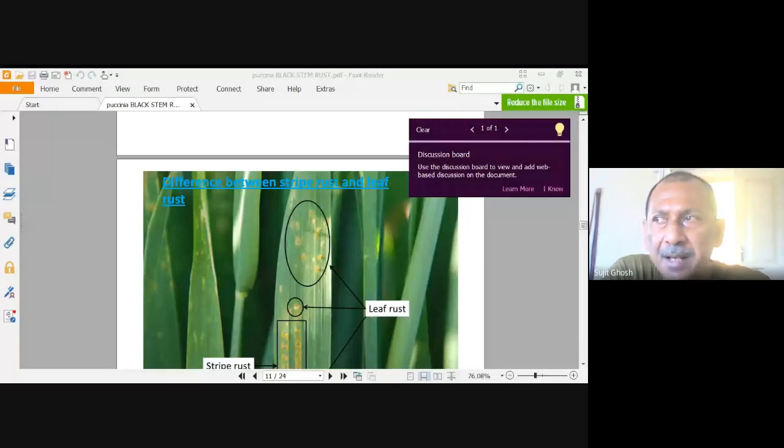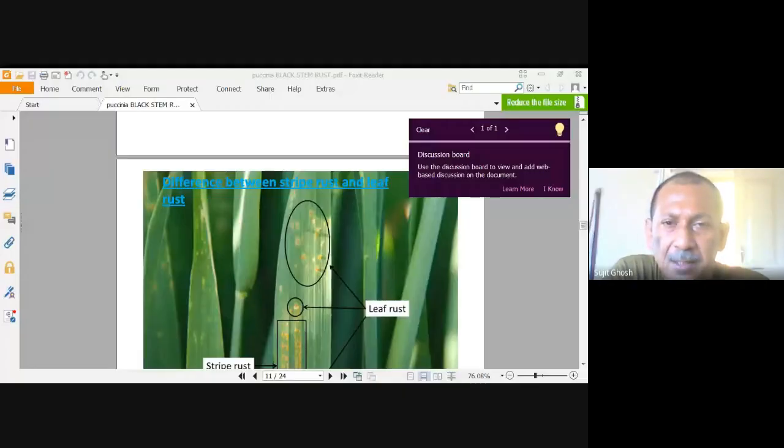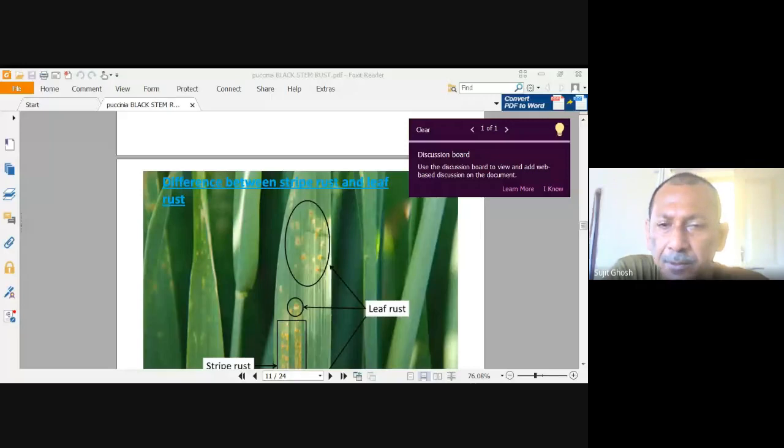Okay. Now, in your syllabus, Puccinia graminis tritici causing black stem rust is the only one listed, but you have to consider both, because in your field experience you will find that it is not black, it is orange, red or yellow. So you have to consider that the symptoms you will see may not appear on the stem, but instead will appear on the leaf. So you have to learn both stem rust as well as leaf rust.